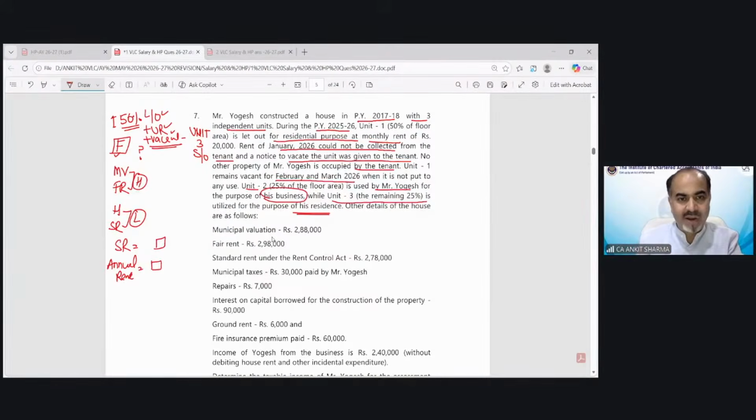Till that time, kindly find out the higher value from this question out of these two values. Then find out the lower value from the higher and standard rent. And then find out this value. You have to tell me this value and the annual value when we resume. Then I will calculate with you and show you how to find the GAV in this question.